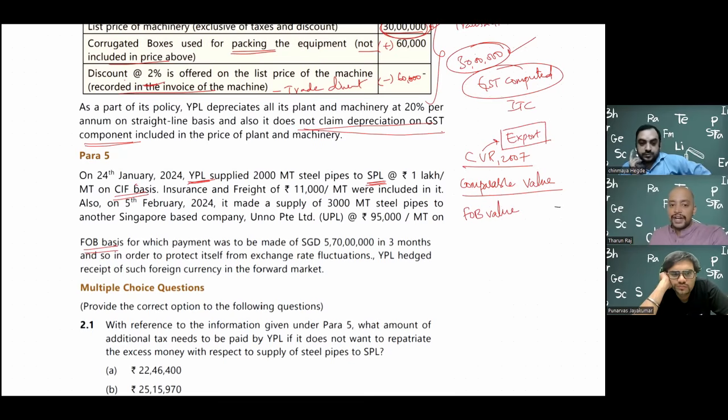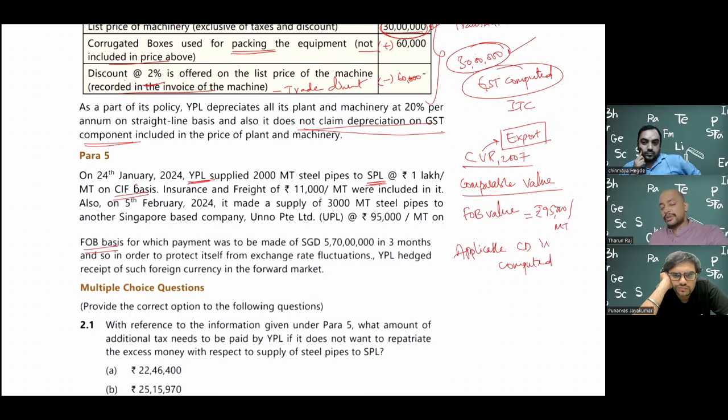So that FOB value in this case is 95,000 per metric ton, and on that applicable customs duty is computed. It depends whether the export is chargeable to customs or not, depending upon this product.